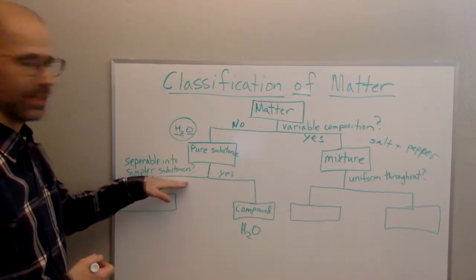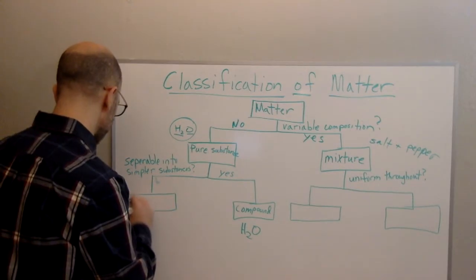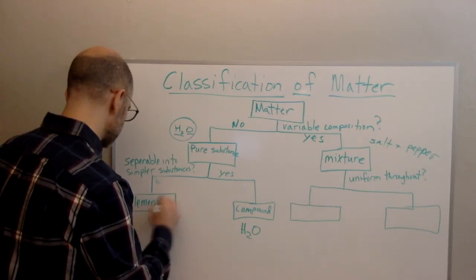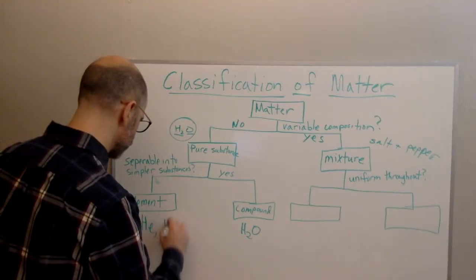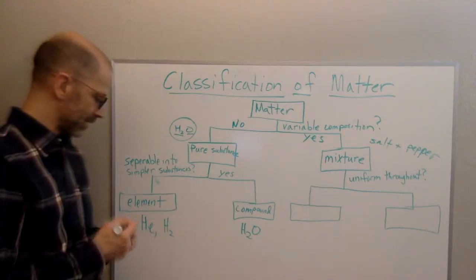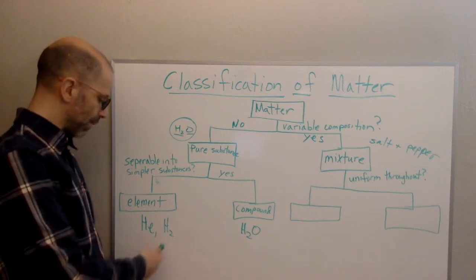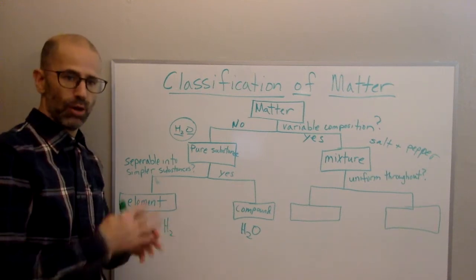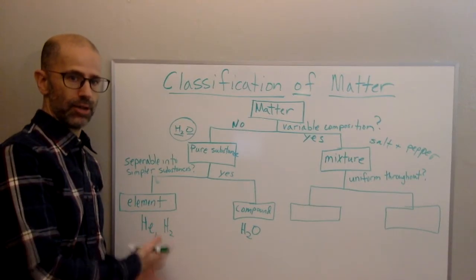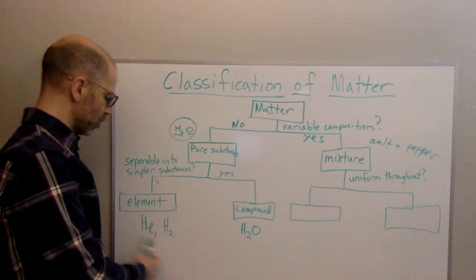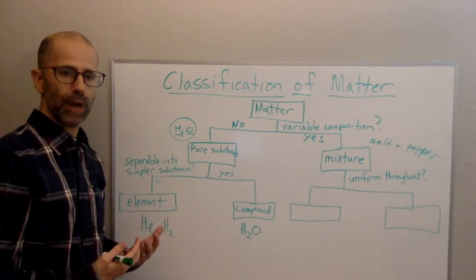If I can't break it down, if it's not separable into simpler substances, then we're going to call that an element. Okay, so elements, things like helium, hydrogen, right, hydrogen gas, these cannot be broken down into simpler substances. I might be able to break the hydrogen into atoms or ions, but it's still hydrogen, right? I didn't make it into something else, right? So I didn't really break it down into simpler substances. So elements are as simple of a substance as you get, things that keep their properties.